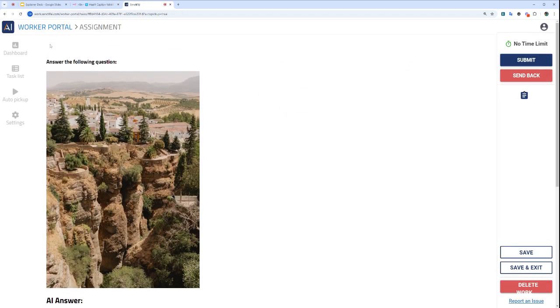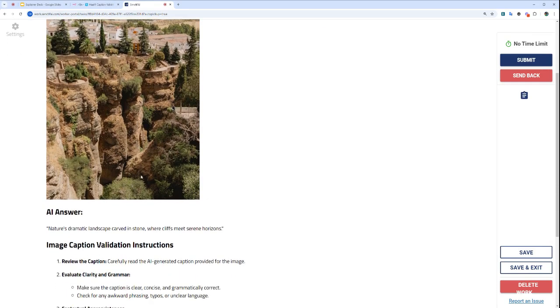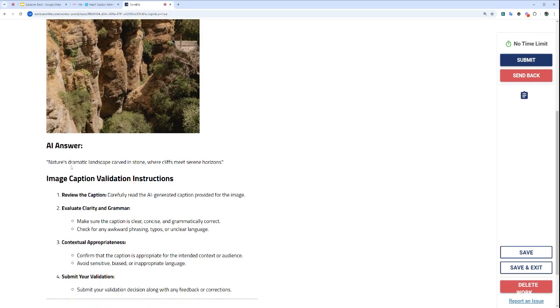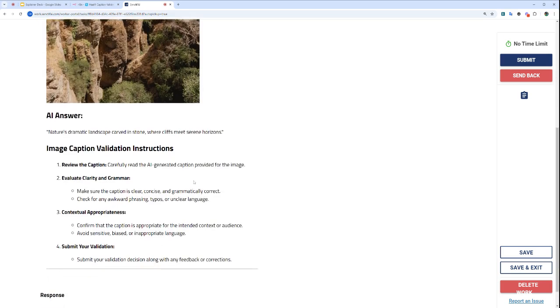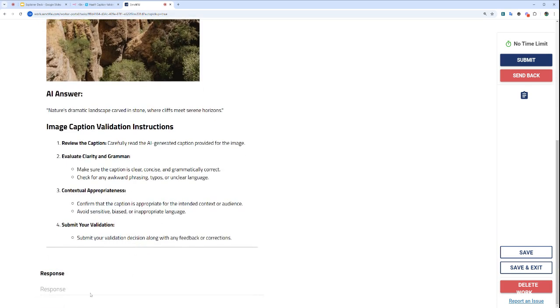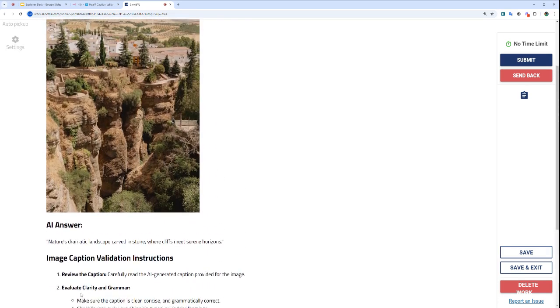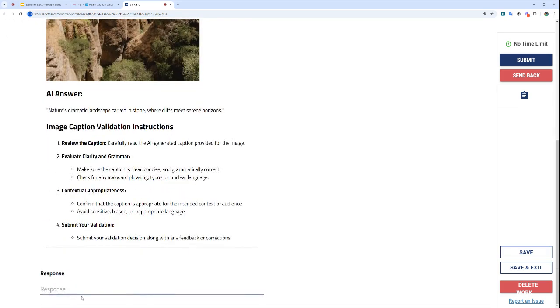Now we're in the worker portal. We see the image here. We see the caption, "Nature's dramatic landscape carved in stone where cliffs meet horizons." That just looks wonderful. And I see the instructions that are given to me and then what my feedback is. And I'm going to go out on a limb and say, I think this is Tuscany.